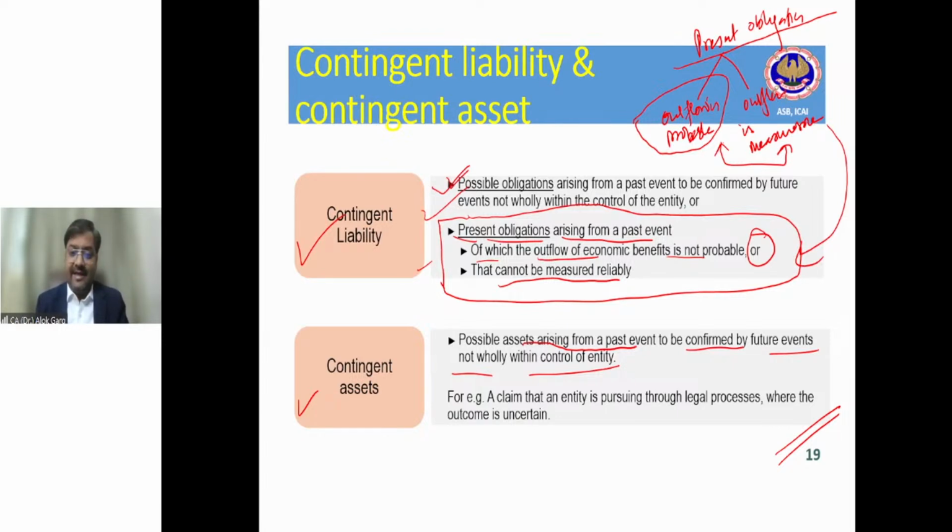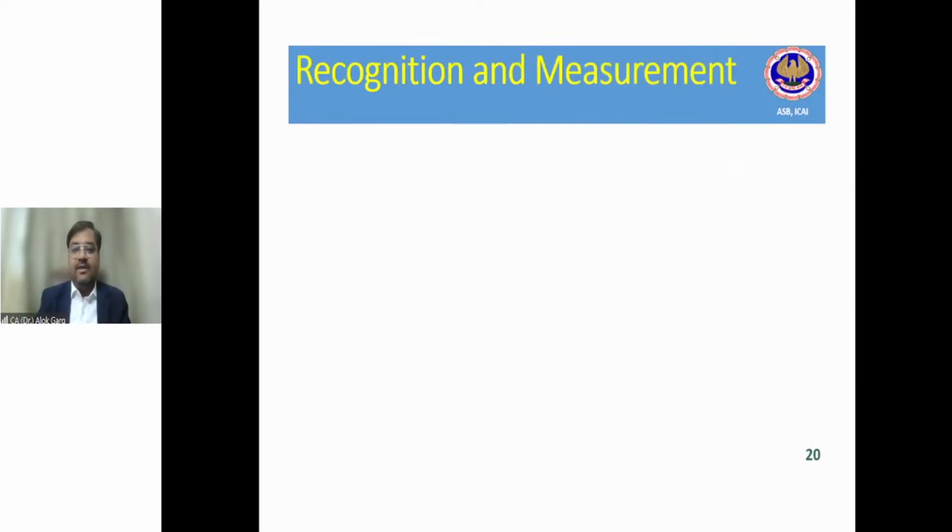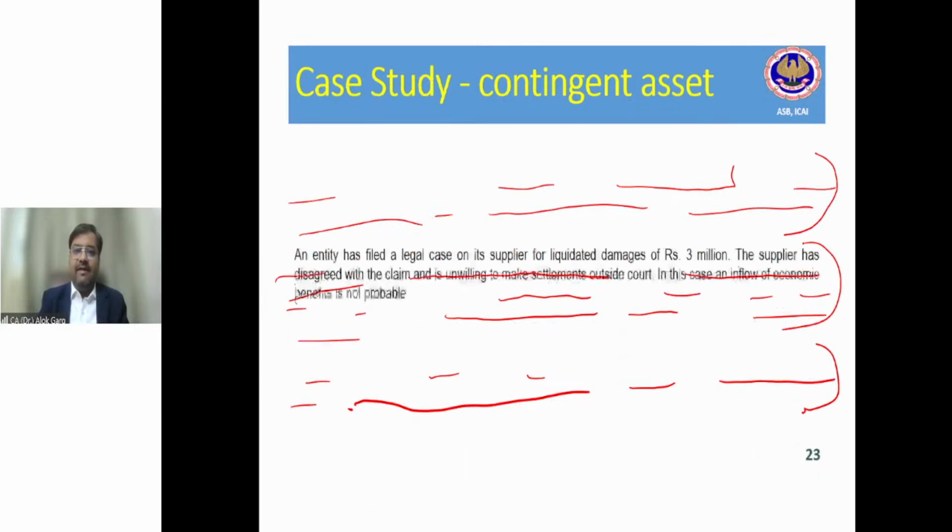Then we have discussed contingent assets. A contingent asset is a possible asset arising from a past event, to be confirmed by future events not wholly within the control of the entity, right? So basically we are talking about an asset if a company has filed a litigation against a vendor or a customer for some recovery, right? If the entity is virtually certain that it will become your asset, it is an asset. But if it is probable, more than 50% chance that yes, I will be able to recover this money, in that case it is a contingent asset and it is required to be disclosed. So this we have discussed.